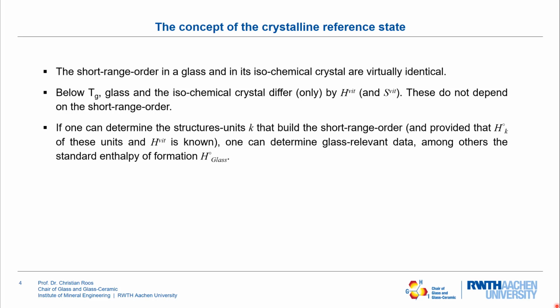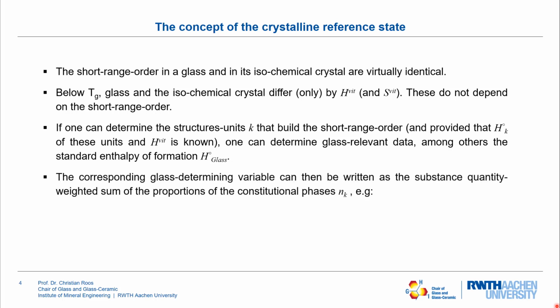So, if one can determine the structure units from which the glass is built, which is equal to the short-range order structure of the respective crystal, and if one knows the values for the vitrification enthalpy, one can determine glass-related data, for instance, the standard enthalpy of formation, or also mechanical data.